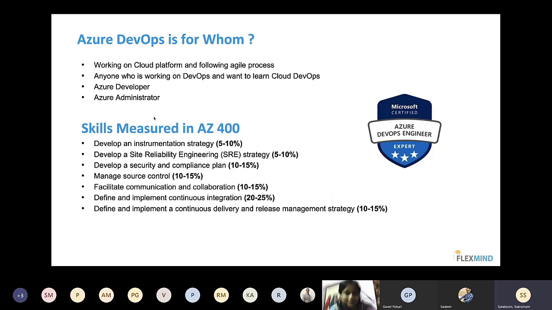Consider, for example, that I might be a DBA, so I don't even know what DevOps is, because in my career I have worked fully on Oracle and MySQL and other things. Or some people might be middleware engineers, or testers, or developers. So will it be suitable for me?